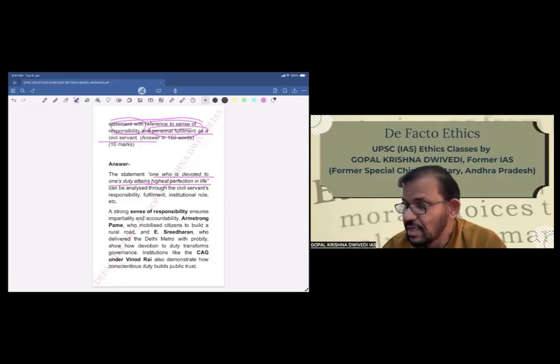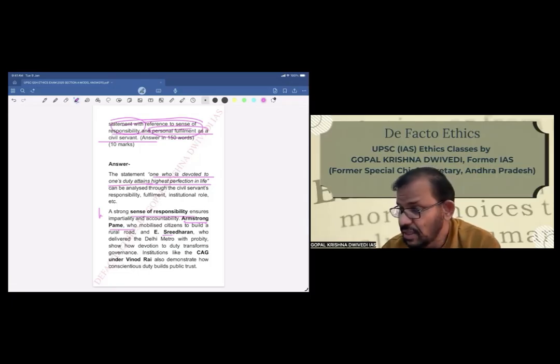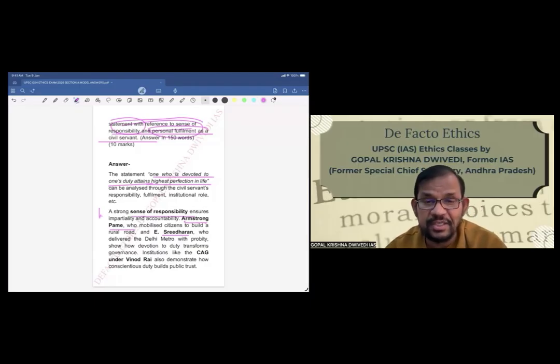So again, let us see. A strong sense of responsibility. This is the first point we are writing. Ensures impartiality and accountability. Again, we give examples: Armstrong Pame, who mobilized citizens to build a rural road, and E. Sreedharan, who delivered the Delhi Metro with probity, show how devotion to duty transforms governance. Institutions like the CAG under Vinod Rai also demonstrated how conscientious duty builds public trust. So these 2-3 examples we have given for sense of responsibility.